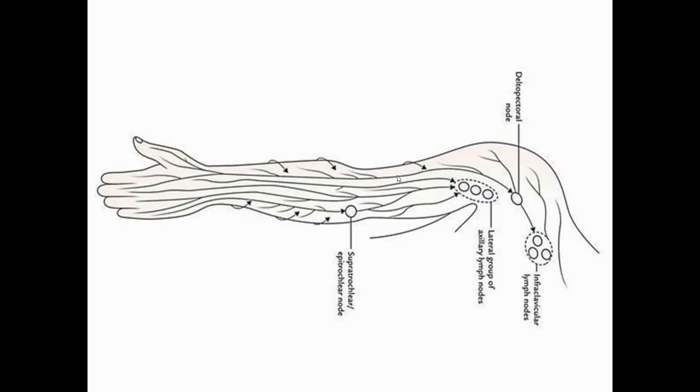We can see here in these pictures there are lymph vessels. They are unnamed here. They go superiorly, then they reach here in the cubital fossa, and here in the cubital nodes they will drain. Again they will go superiorly, and they will drain into the axillary lymph nodes.